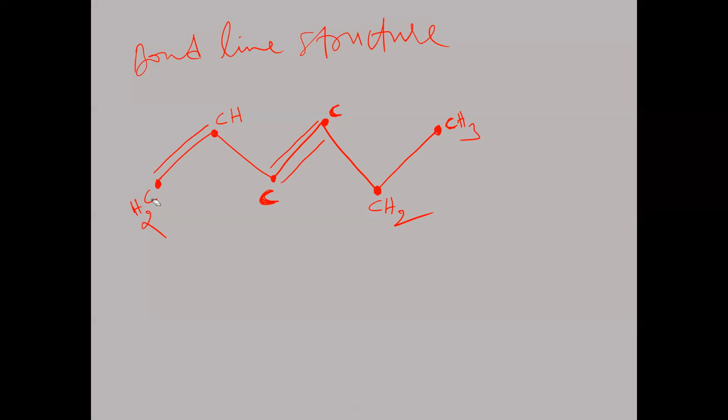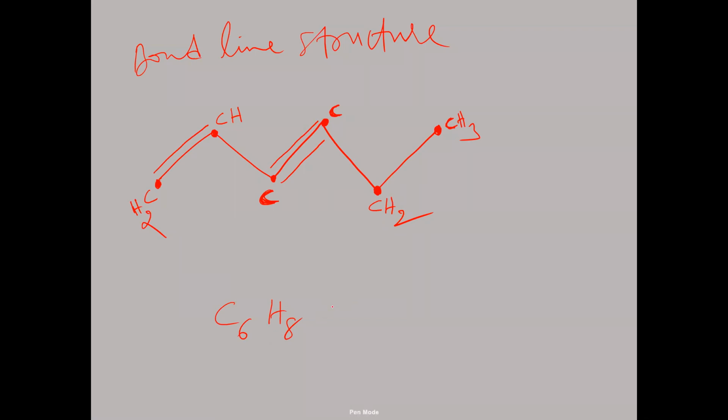So this way we first have to identify the type of carbon atom present here, whether it is CH or C or CH3 or CH2. Is that clear? Now tell me the number of carbon atoms here: 1, 2, 3, 4, 5, 6. So C6. How many hydrogen atoms? 2 plus 1 is 3, plus 0, plus 0, 3 plus 2 is 5, 5 plus 3 is 8. So H8. So C6H8.